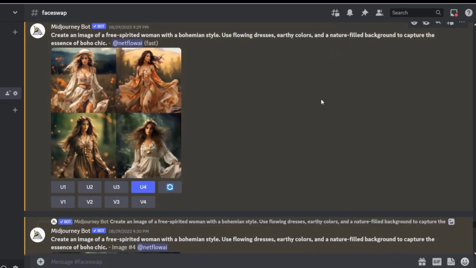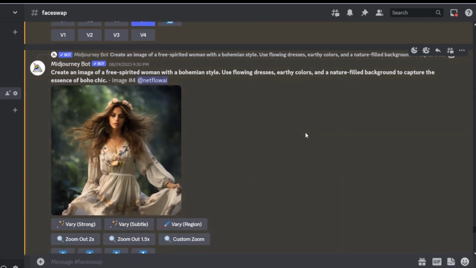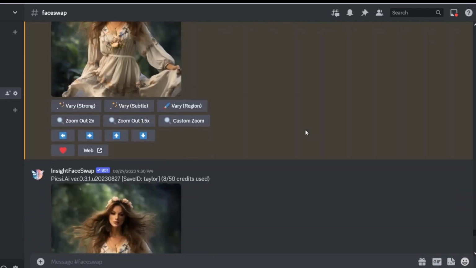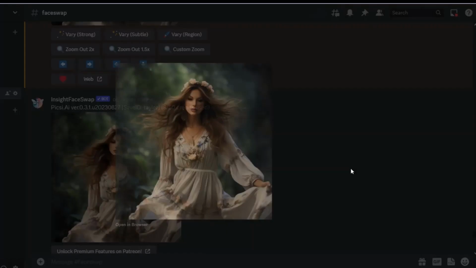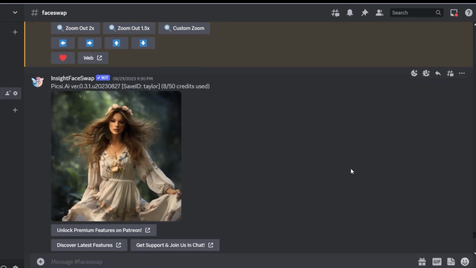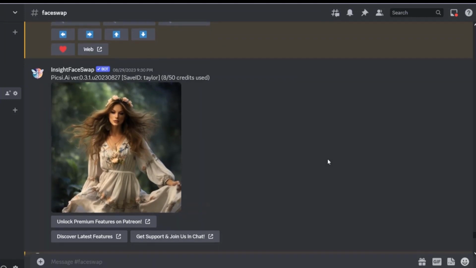I took one of the prompts that was generated for women and fed it into Midjourney. The style is actually bohemian, and as you can see, the results turned out to be quite interesting in my opinion. I selected one of them to perform a face swap on, and the outcome is what you're seeing now. You can probably guess that the face swap is with Taylor Swift.